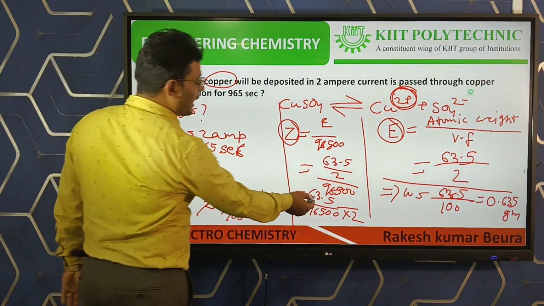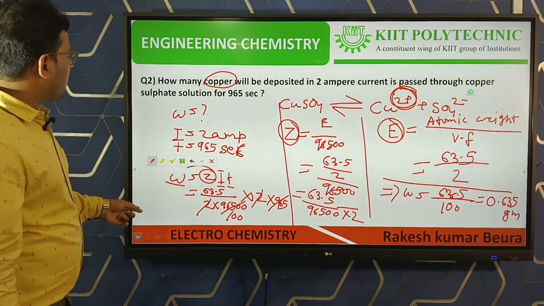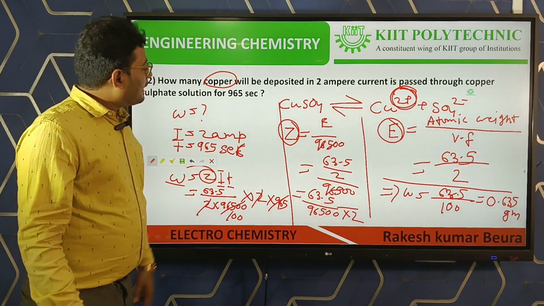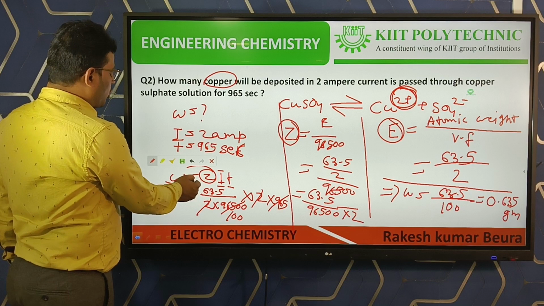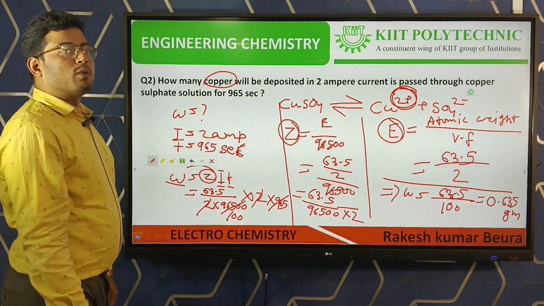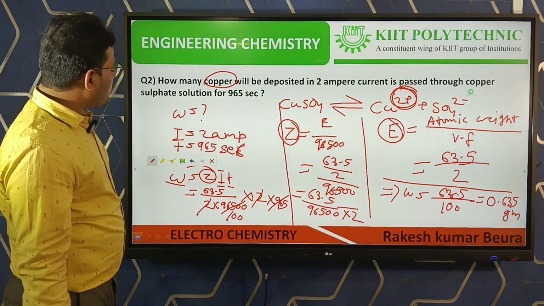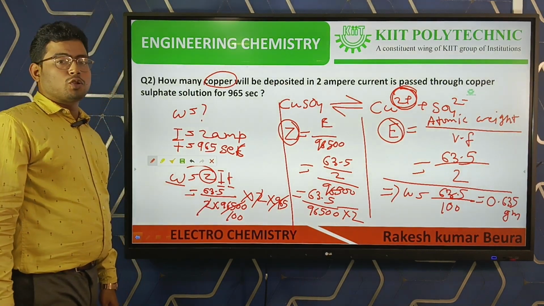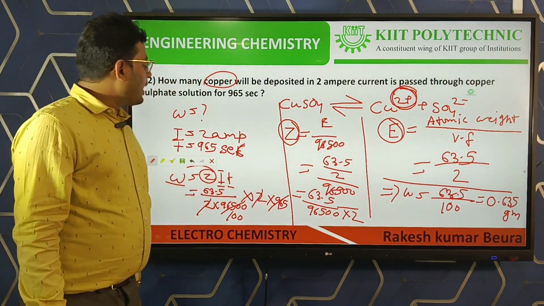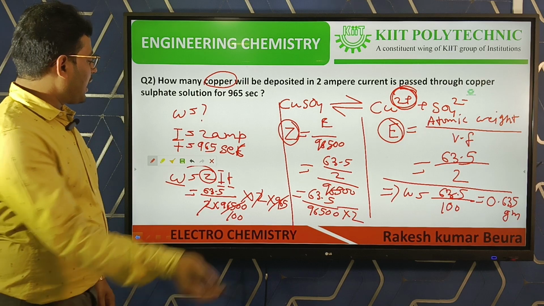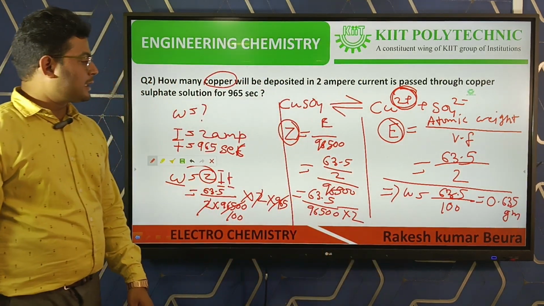Then we put this in the equation W is equal to ZIT: 63.5 by 2 into 96,500, into I, 2 ampere, into 965 seconds. After solving, we get W is equal to 0.635 gram.